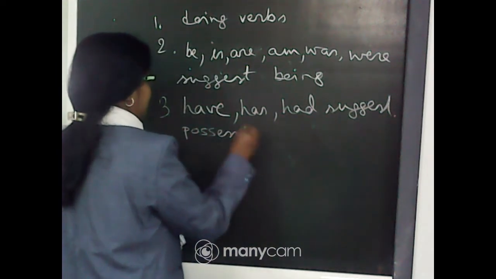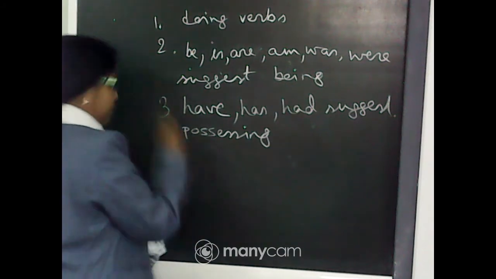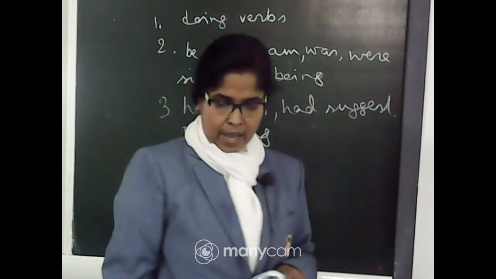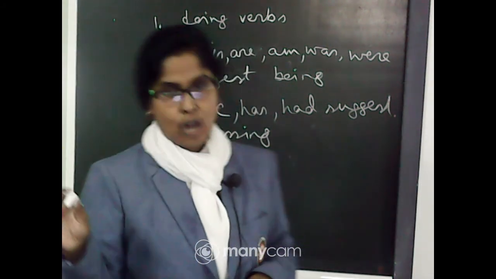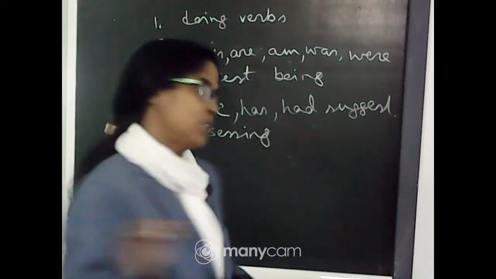Number 4: there can be no sentence without a verb.